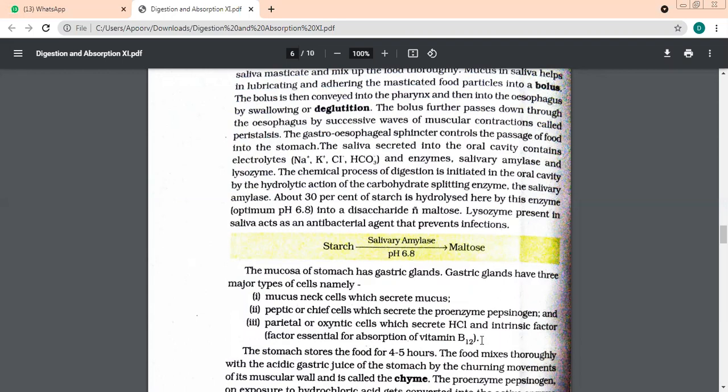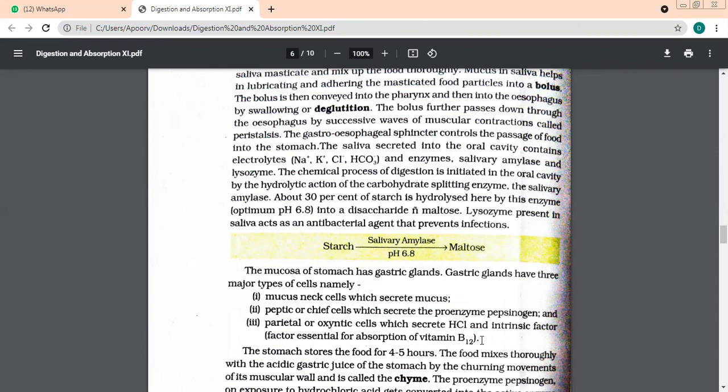Mucus cells, mucous neck cells. So they secrete what? Mucus. Yes, they secrete mucus. Third kind of cells are? Peptic cells. Yes, peptic cells. They secrete a proenzyme. Name the proenzyme. Pepsinogen. Yes, beta, it is pepsinogen. It is in inactive form.